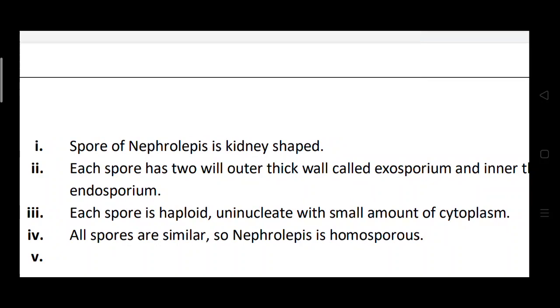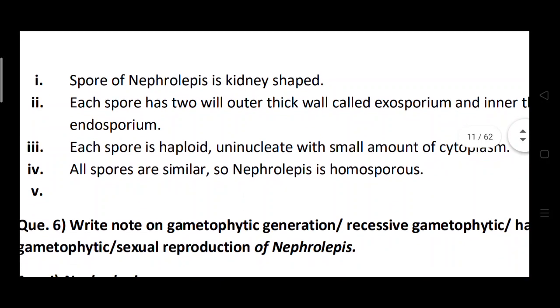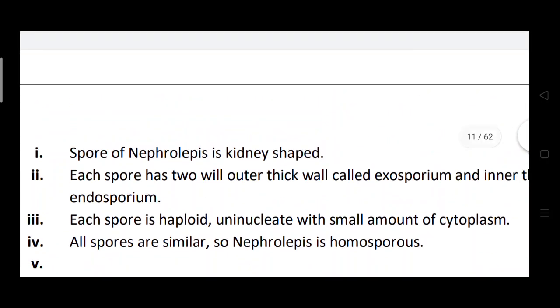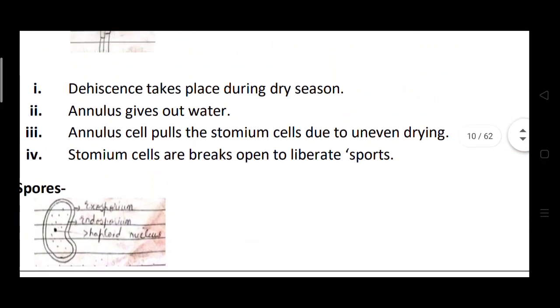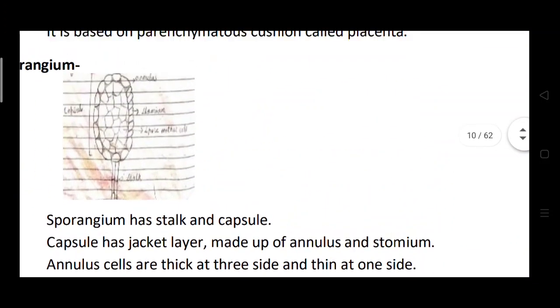Each spore is haploid and contains a single nucleus and some amount of cytoplasm. In Nephrolepis all spores are similar, so the term used is homospore. These are the characters of these spores. So this is all about the sporophytic generation in Nephrolepis.